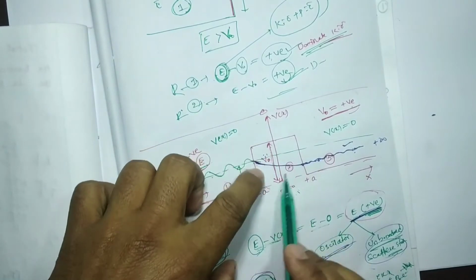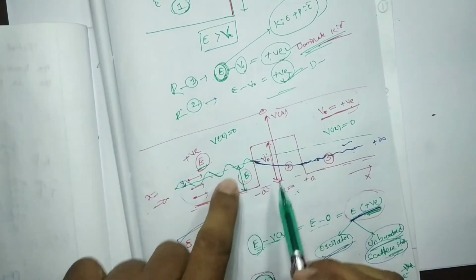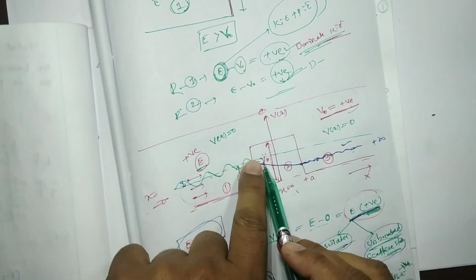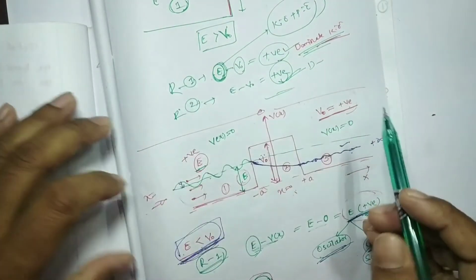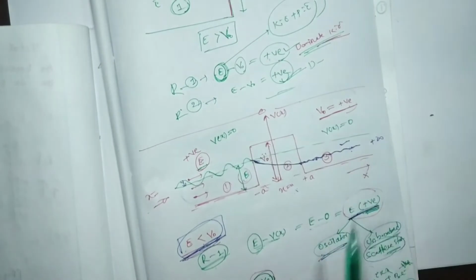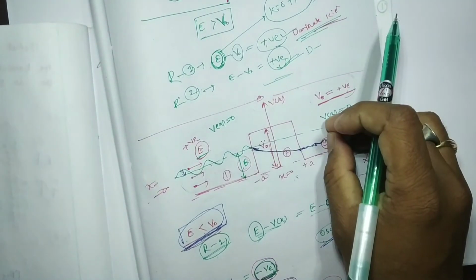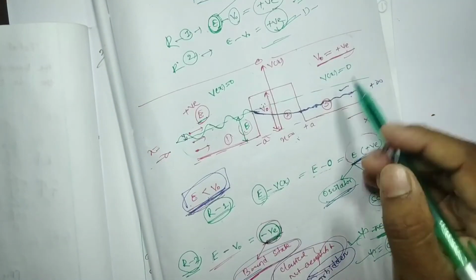Okay, when it enters this region 2, some energy is going to be absorbed, and it will transmit with a total energy in this region.